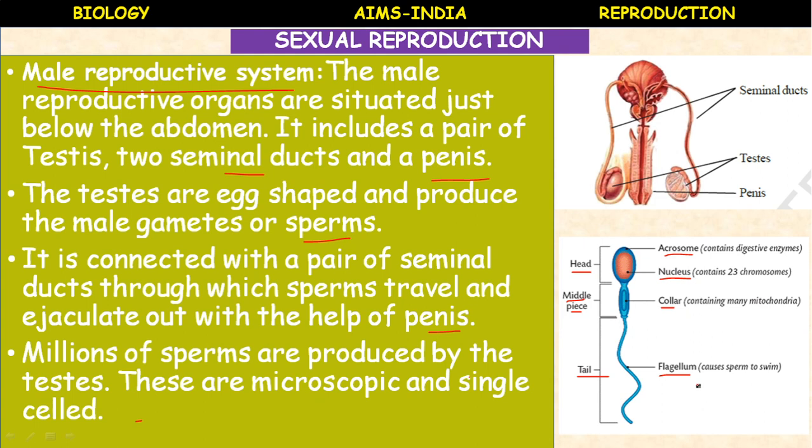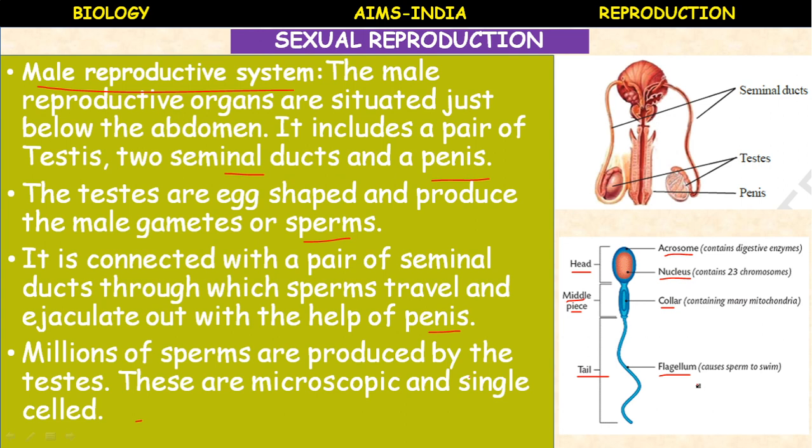The sperms are very small in size and each has a head, a middle piece and a tail. It appears to be a single cell. The sperm is a single cell with all the usual cell components.